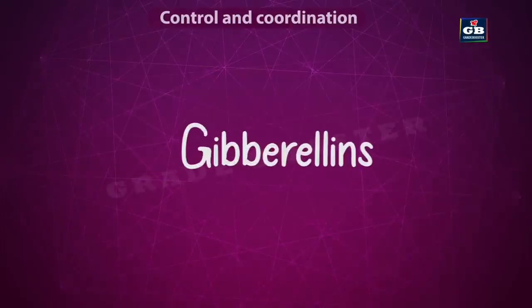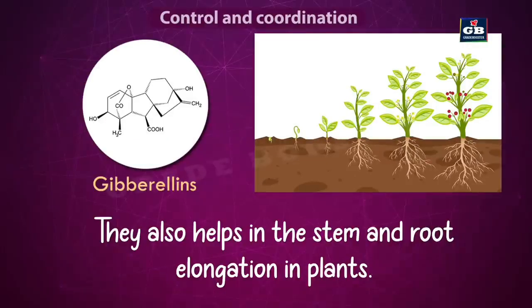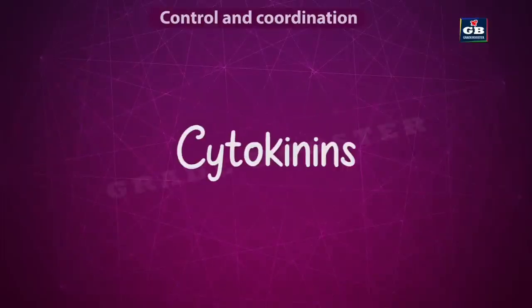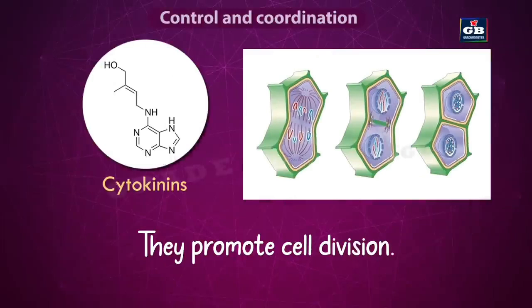Next, gibberellins. Gibberellins help in the stem and root elongation in plants. They also help in plant growth. They help in the elongation of stem and root. Cytokinins. Cytokinins promote cell division. Cell division means formation of new cells. So when new cells are formed, that is called growth. The weight, the mass of the plant increases, the size of the plant increases.